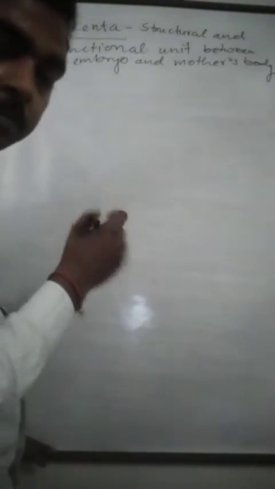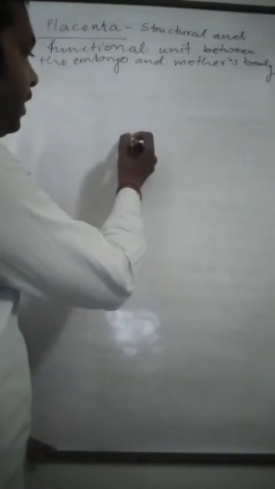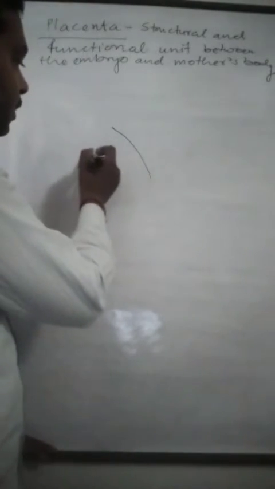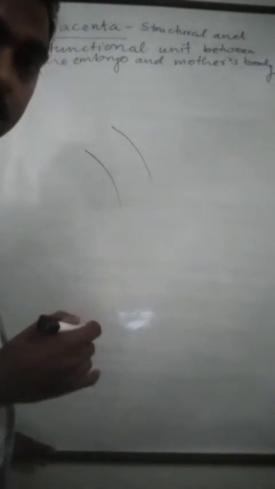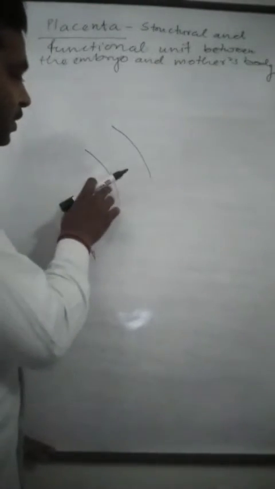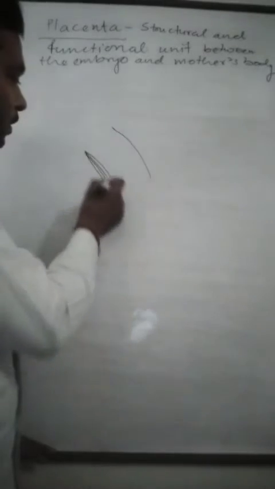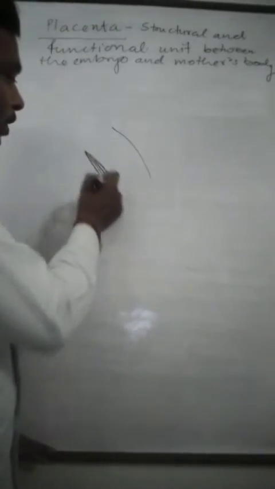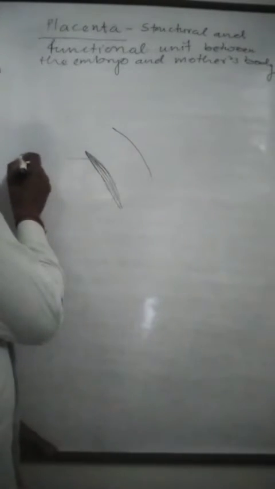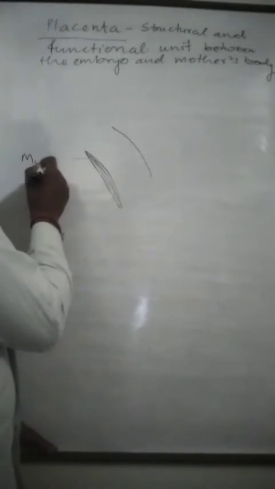So when we draw the structure, suppose this is the wall of the uterus, in which this one is the myometrium.